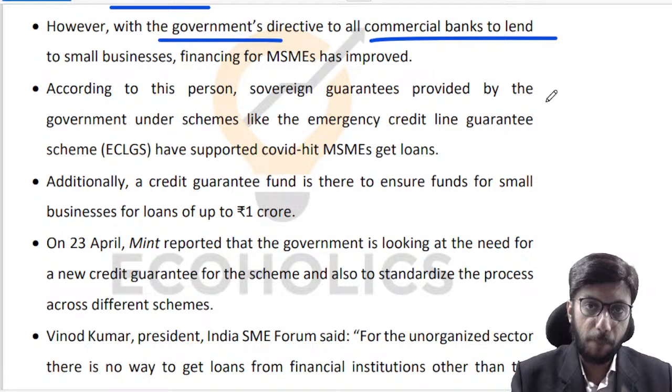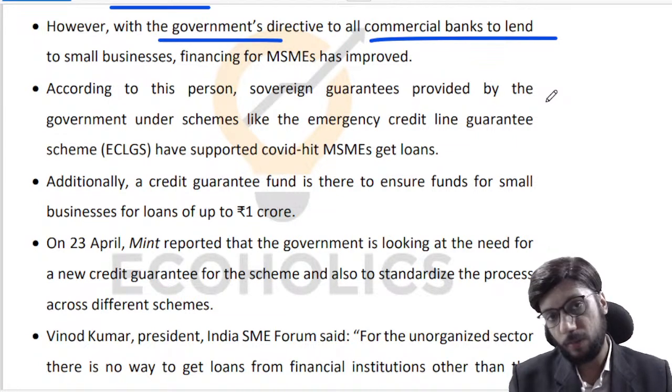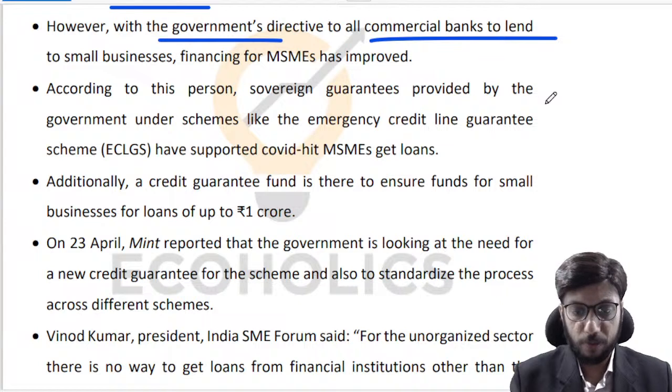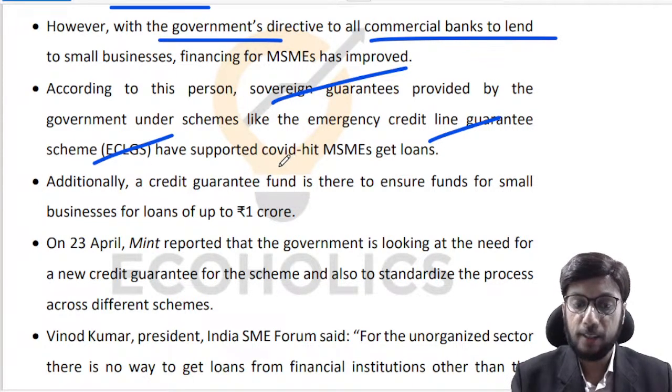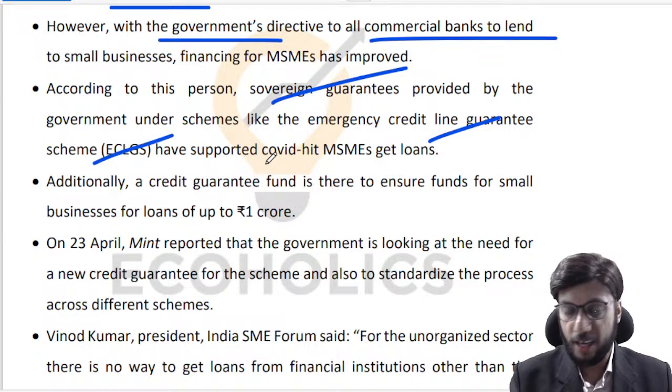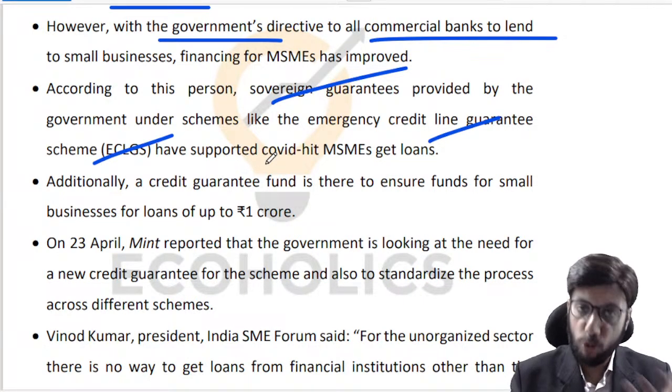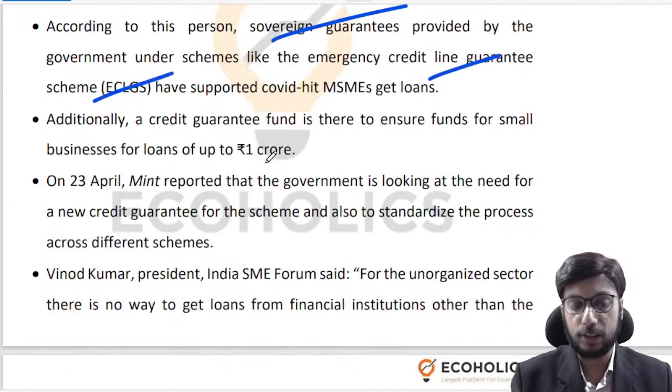So that is good, but we need to make this entire model, this entire pipeline, more robust. That is what we need to do, right? Sovereign guarantees were provided by the government, for example, the Emergency Credit Line Guarantee Scheme, ECLGS. During the COVID pandemic, MSMEs were not getting loans, it was very difficult. So the government launched this ECLGS: you give loans, and if you face a loss as a bank, we will cover your losses, right?